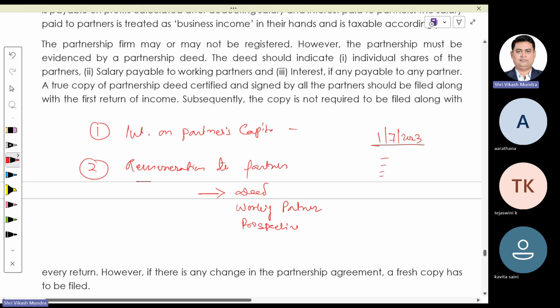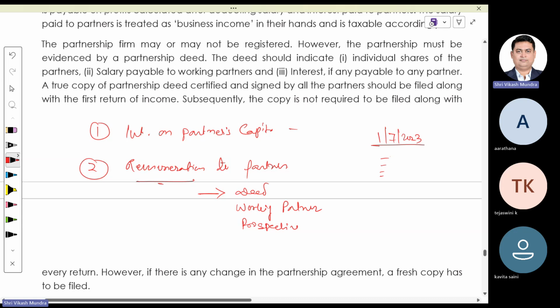In case of remuneration to partners, there are three requirements you are required to fulfill. Number one, it should be authorized by the deed. That means it should be mentioned in the deed. Number two, remuneration should be paid to the working partner, and if you are paying remuneration to a non-working partner, that should not be considered. And number three, it should be prospective. You are required to pay remuneration for the prospective period.